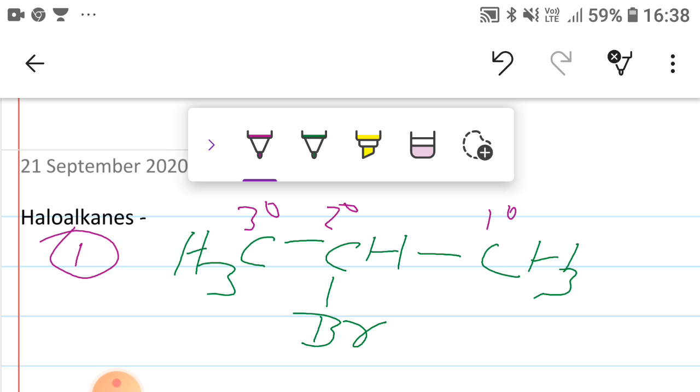Can you guess the name of this compound? So, the IUPAC name of this compound will be 2-bromopropane, because bromine or bromo is attached to the second carbon and they are three carbons, prop. So they are propane. So the name of this compound will be 2-bromopropane. Is that clear?